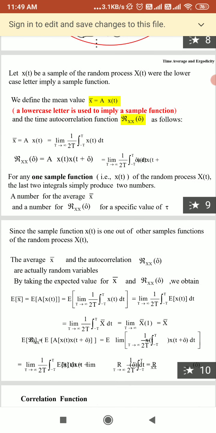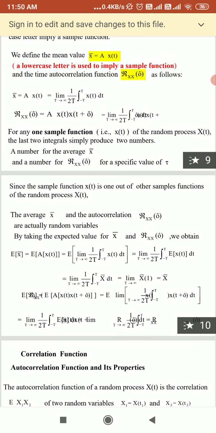If the sample function is one out of the other sample functions of the random process X of t, then the average x bar and the autocorrelation R xx of tau bar are actually random variables. By taking the expected value of the mean and the autocorrelation, we get E of x bar equal to E of A of x of t. If you solve mathematically, you can solve it like this.